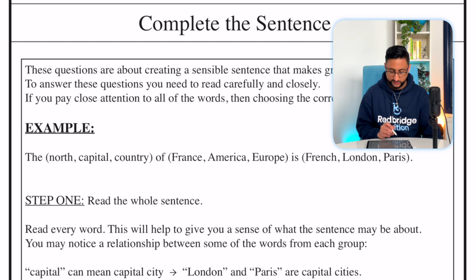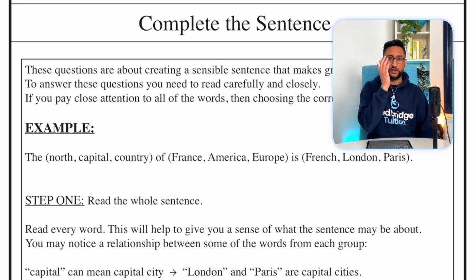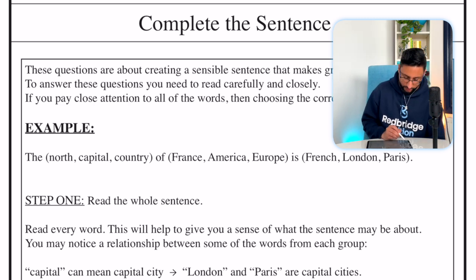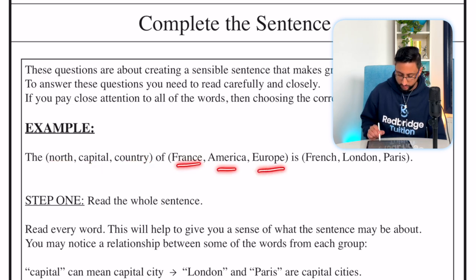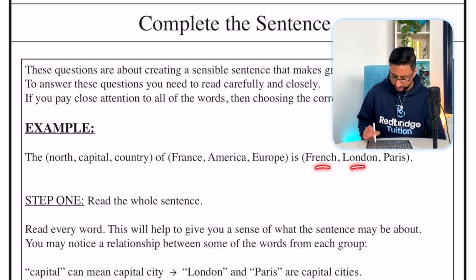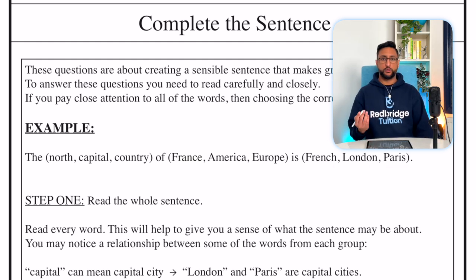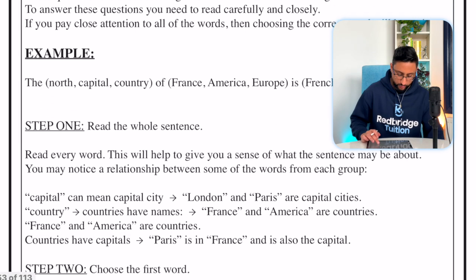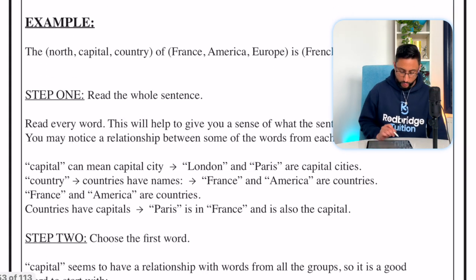You have a sentence and three of the potential words are in brackets. So it's basically a multiple choice to see which of the words make the sentence make sense. So the North, capital, country of France, America, Europe is French, London, Paris. Now hopefully most of you will know the answer to this already, but just to show you how to work it out, in step 1 we read the whole sentence.